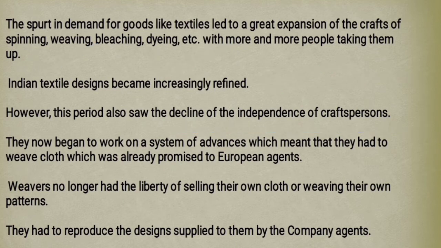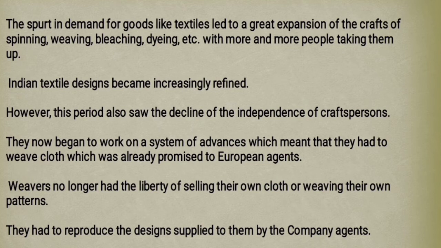Because these people had started to work on the system of advances. Now what is this system of advances? In this system, the British agents or British company people used to provide money in advance to these weavers, and they used to give them orders.